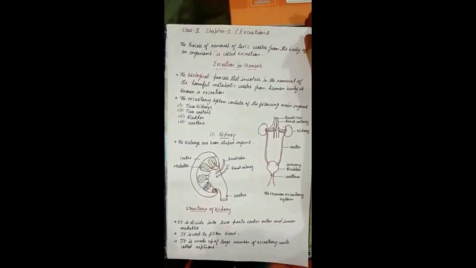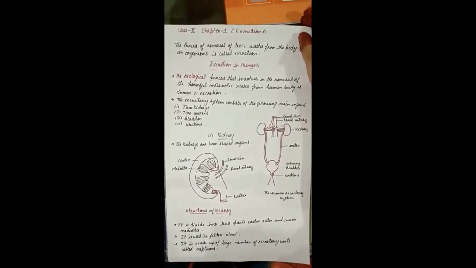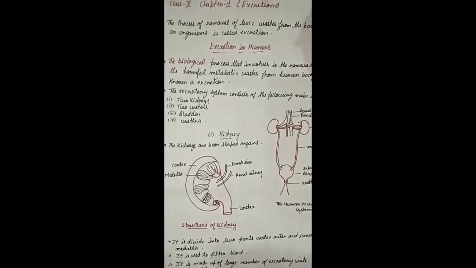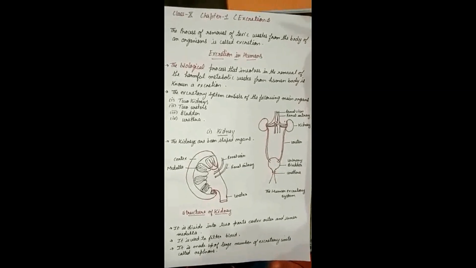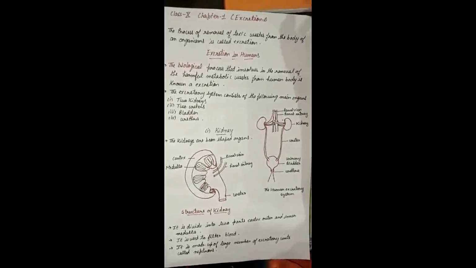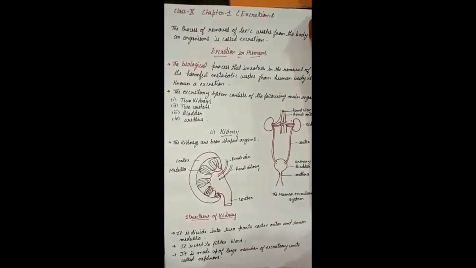Hello students, in the previous videos we were discussing our chapter, Life Processes, and we already completed the transport system, the respiratory system, and nutrition in animals and plants, meaning the digestive system. We completed all these three systems. Now we are going to start the next and last system of the chapter, the excretory system, meaning excretion in animals and plants.